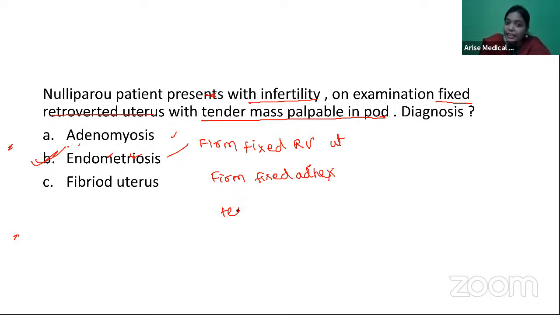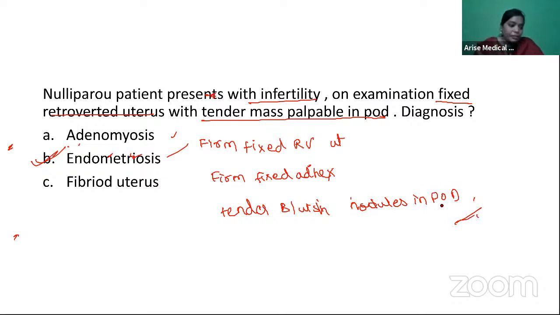And there can be a tenderness in the pouch of Douglas, and tender bluish nodules in the pouch of Douglas, because of the infiltration of the rectovaginal septum. So all these points are more favorable for you to answer that. What you're seeing here is endometriosis, right?